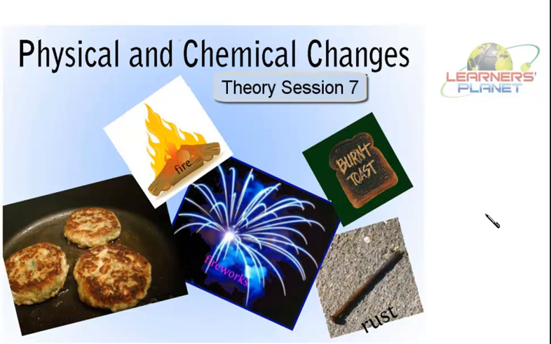In this theory session, we'll be discussing a few more chemical changes which we see around us. In the previous session, we discussed rusting, right? Rusting is also a chemical change. And what is rust? It is a brown colored coating which is formed on iron objects which are exposed to the atmosphere. Now in this session, we'll be discussing a few more chemical changes. So let's start with our theory session here.